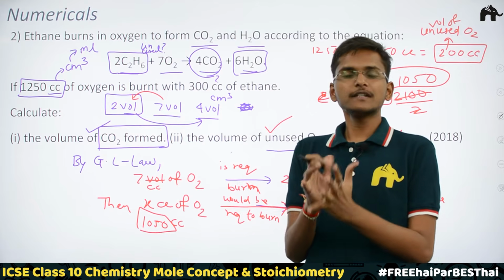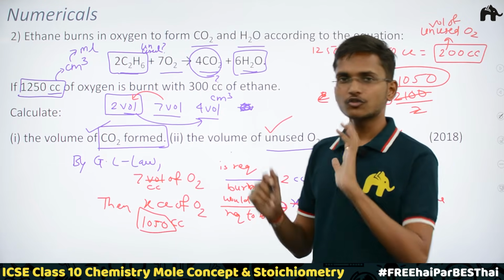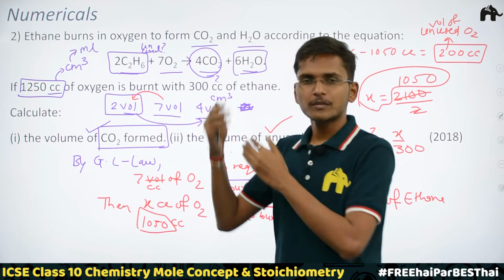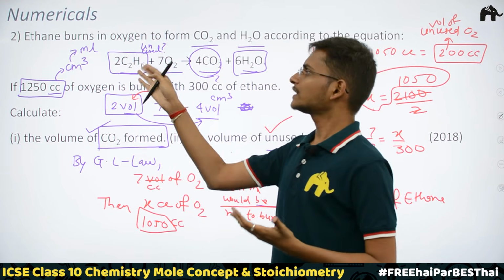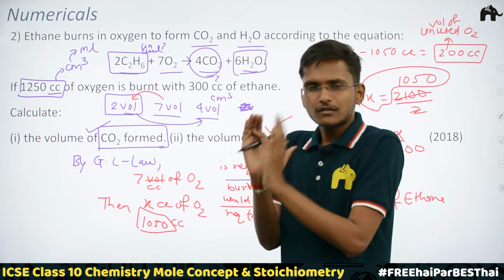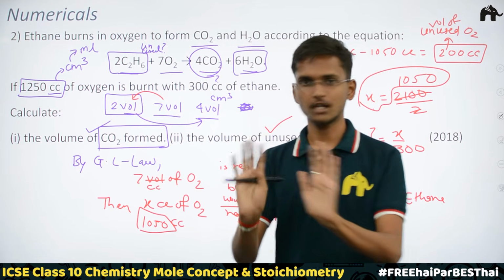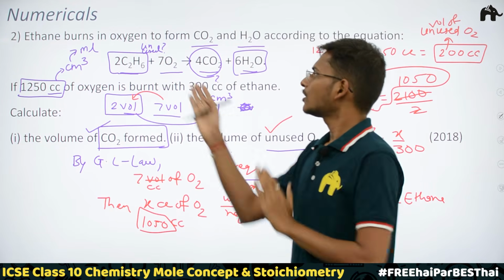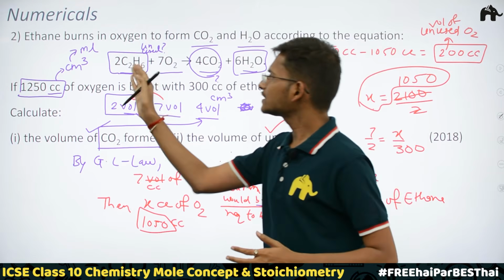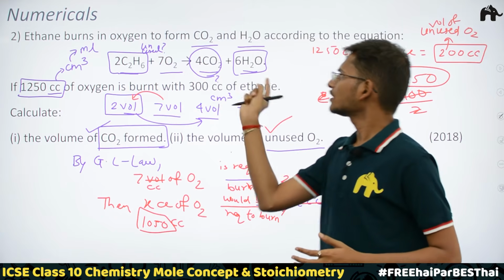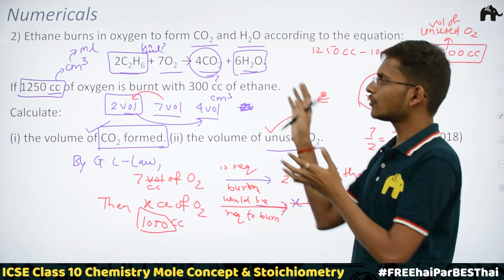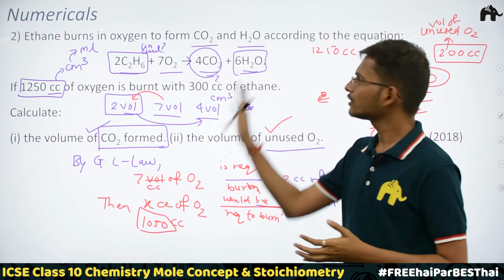Now, one more important thing about these two questions which we have solved so far. When you study organic chemistry, you will know that the first four members are gases. Ethane is the second member of the alkane family. Don't worry about this stuff; you just try to understand that ethane is a gas. Oxygen is a gas, and carbon dioxide is also a gas, and we are dealing with these three species only. We are not considering water here, because it is of no use to us in solving the questions, so leave the water.